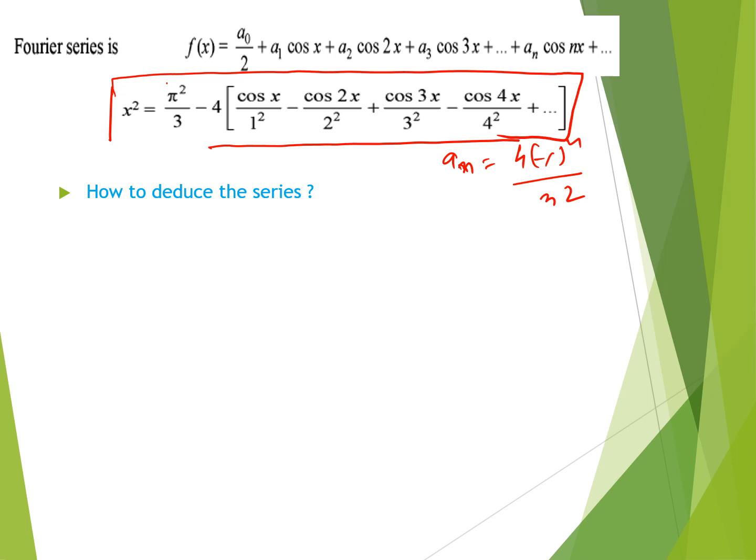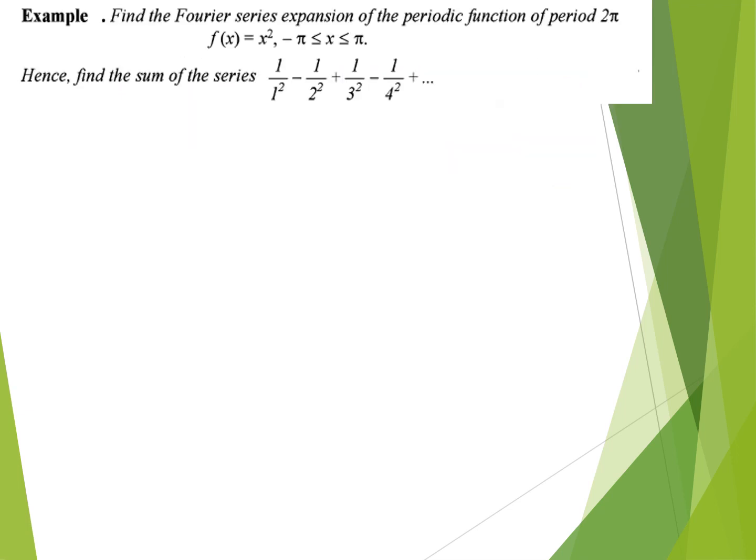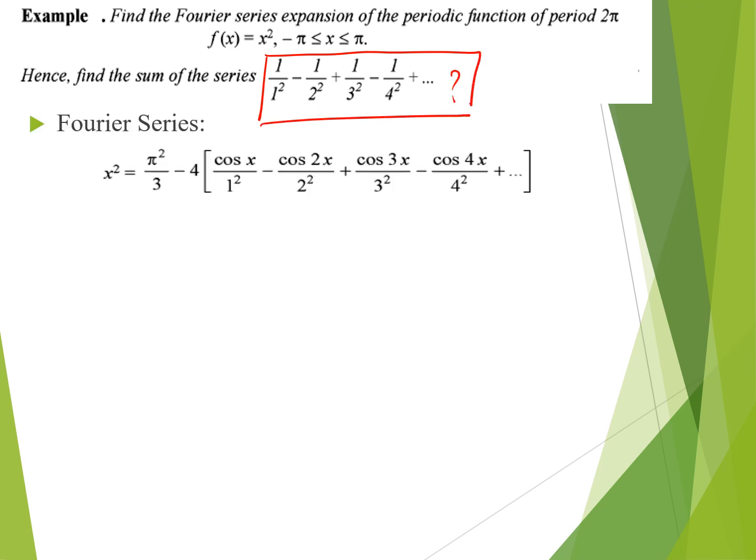Now the second part is how to deduce the series in the given question. That means the question is to find the value of this. As the Fourier series is x square is equal to pi square by 3 minus 4 times cos x by 1 square, cos 2x by 2 square plus cos 3x upon 3 square minus cos 4x upon 4 square.